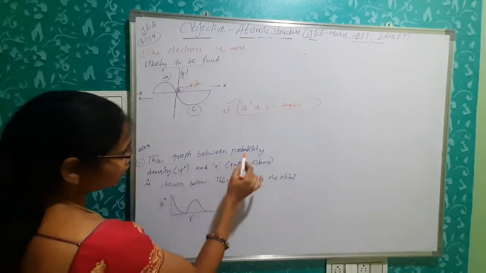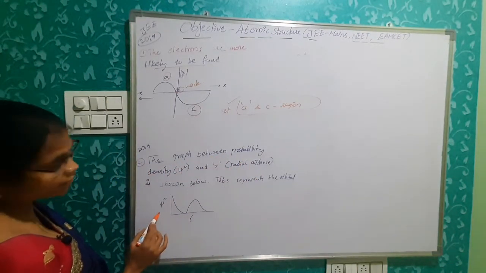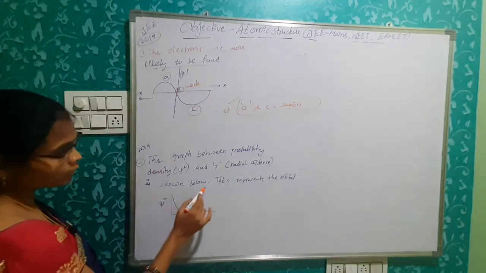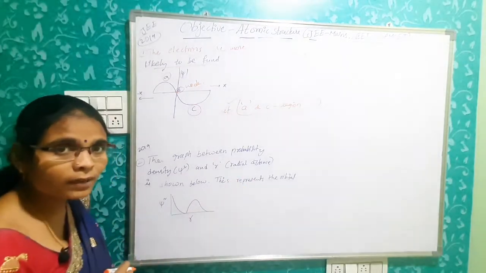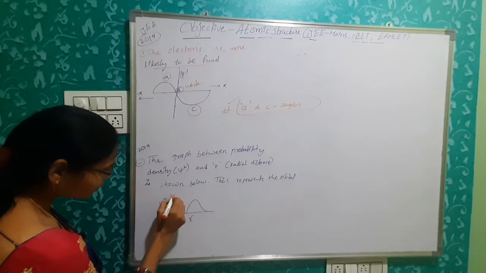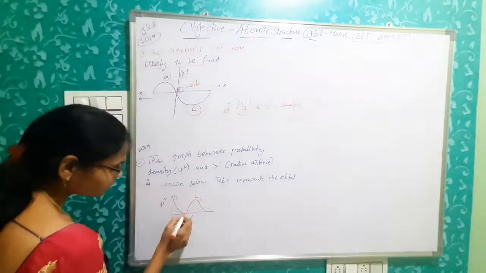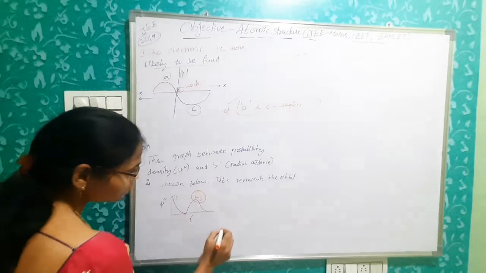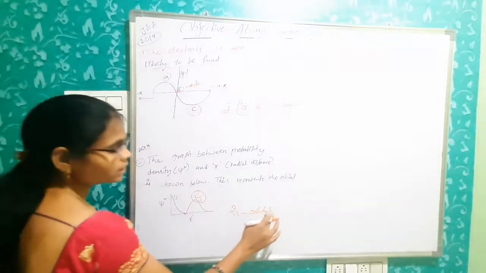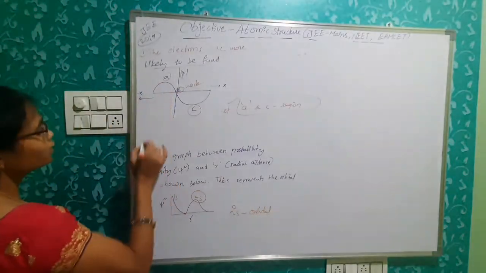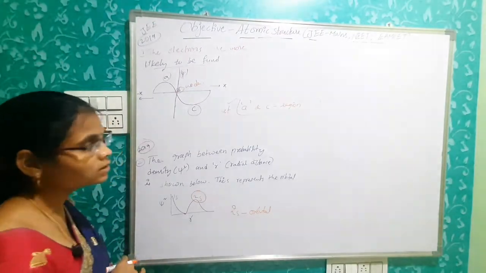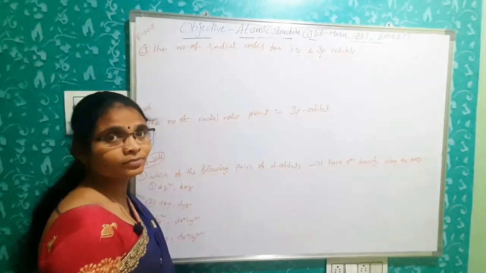The graph between the probability density ψ² and radial distance r is shown below. So this represents which orbital? Simply here, this is for 1s. This is for 2s. This is a node. Simply it represents the 2s orbital. 2s orbital only. So these two are previous bits from 2019 JEE Mains papers. Okay, very simple bits. Okay, next.